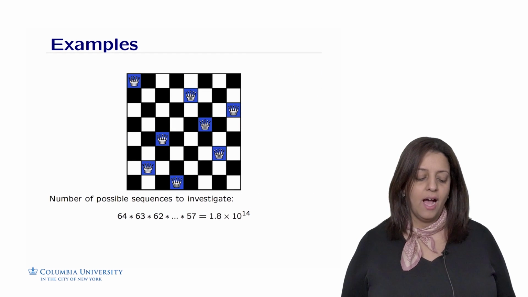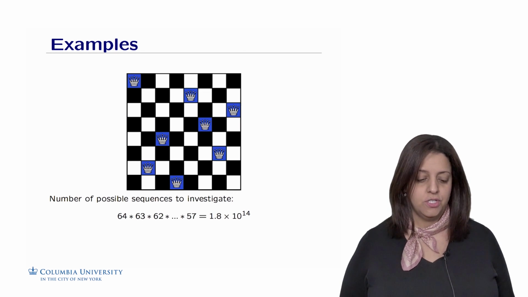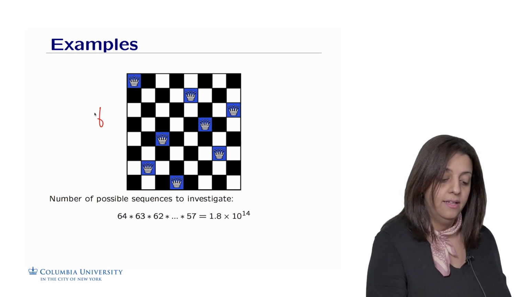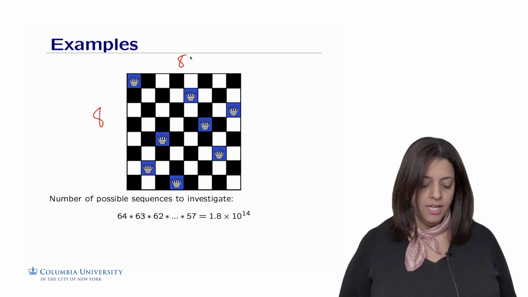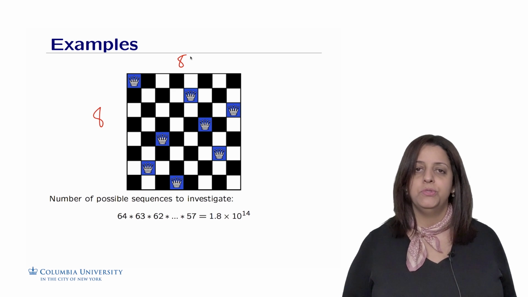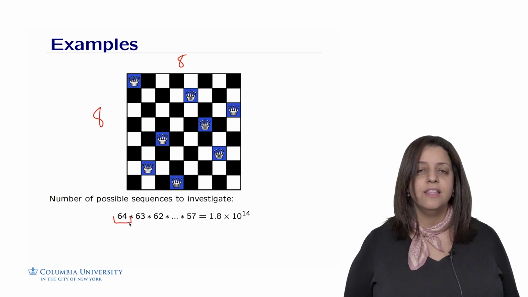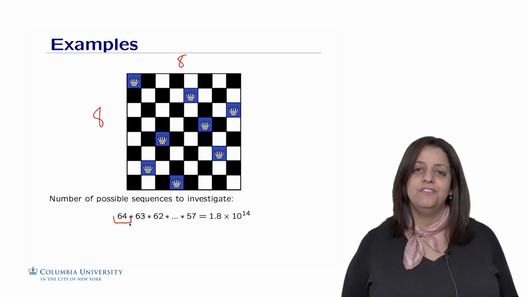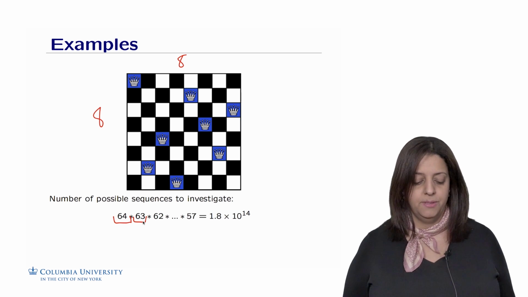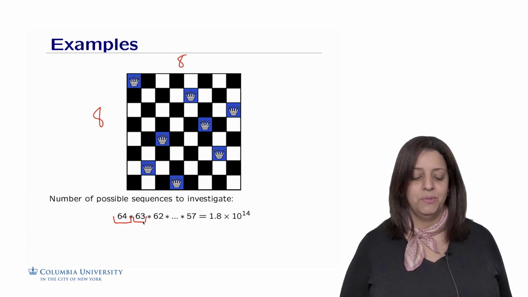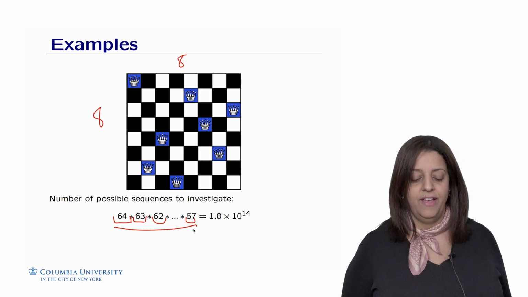Let's think first about how we can count the number of possibilities, or the size of the search space. We have here 8 times 8 cells or positions on the chessboard, which makes 64 possibilities to put the first queen. So the first queen could be put in any of the 64 positions. The second queen will be put into 64 minus 1, since we already placed one queen, which leads us to 63 possibilities to put the second queen, and so on and so forth. We're going to go down until 57 because we only have 8 queens.